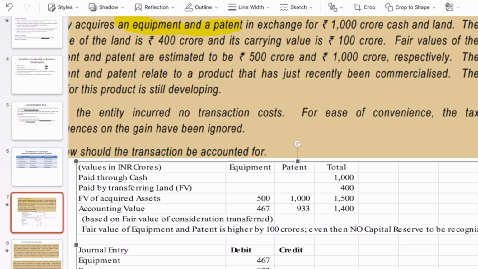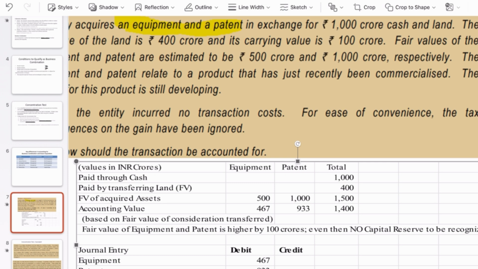Okay, sorry, it has been given that out of 1500 crores, 500 crore is the fair value of equipment and 1000 crore is the fair value of patent. But again, this is not relevant. For accounting, we have to account only 1400 crores, because that's the value that has been paid. So here we are not going to recognize any capital reserve. Theoretically, if it were a business combination, there would be a capital reserve of 100 crore, 1500 crore minus 1400 crore, since the company is paying less than the fair value of assets acquired. But since it's a mere asset transfer, we will not account the capital reserve. So we have to account only 1400 crores.